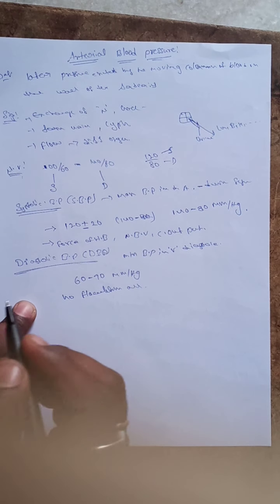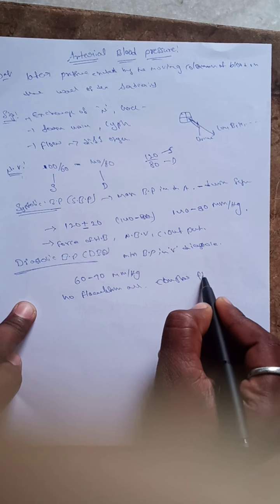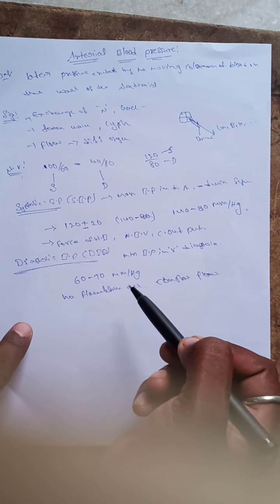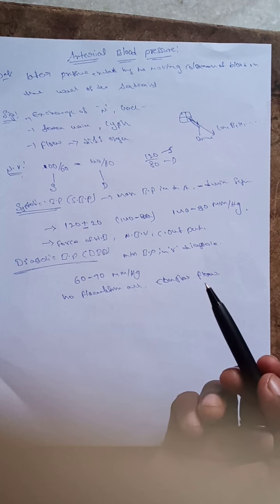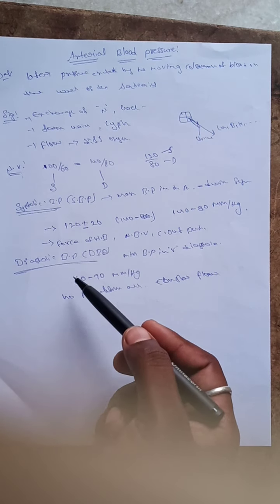There are no disturbances, and it maintains a constant blood flow. These are the normal values of the arterial blood pressure, systolic and diastolic.